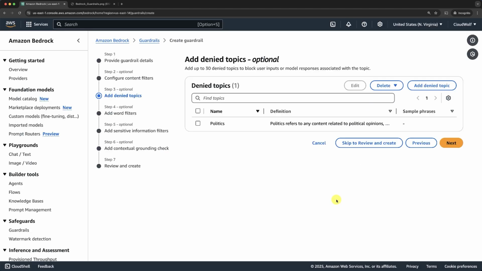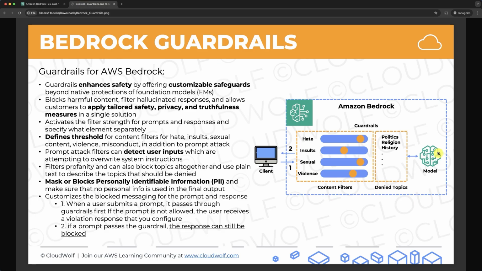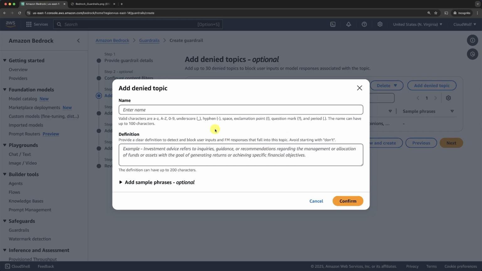So let's click confirm here, then let's add another denied topic, which this time will be for religion, okay? So let's enter here religion, and then here I'm just going to do something similar. I'm going to say religion refers to any content related to religious opinions, and then let's stop here, okay?